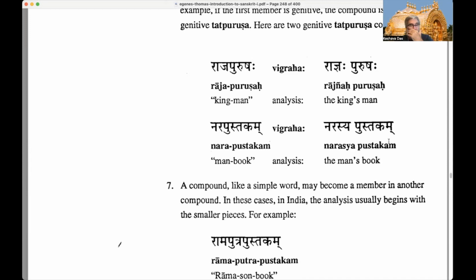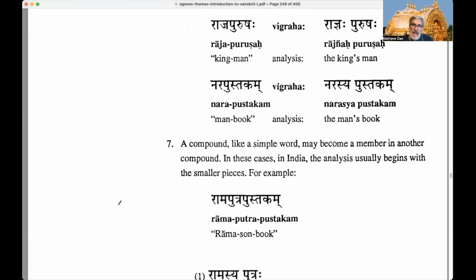If we break that apart, it becomes Rajnah, which is the genitive singular, Shashthi ekavachana of Raja, and Purushah is in the nominative singular. So we have genitive singular and nominative singular, two different cases for the two words when we break it apart.